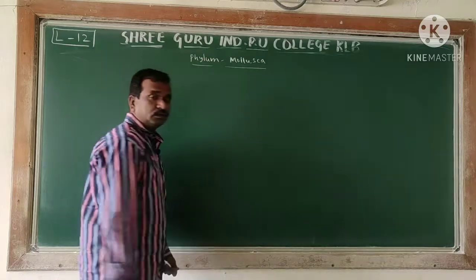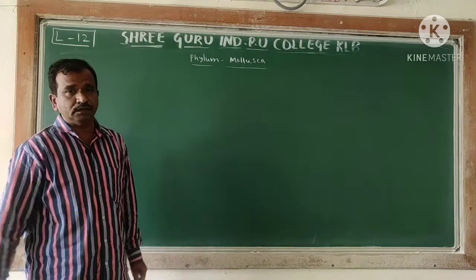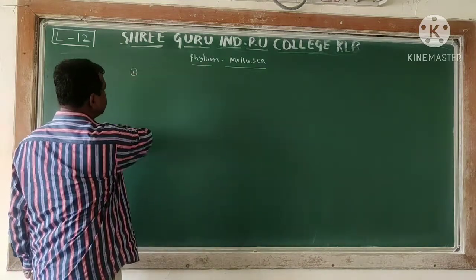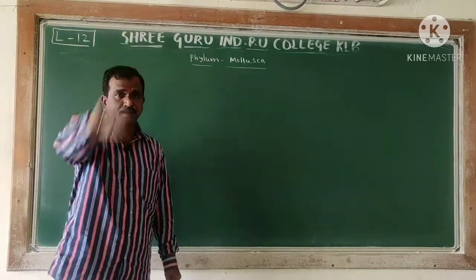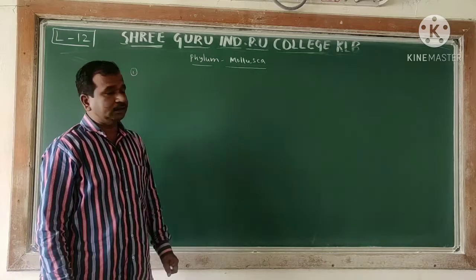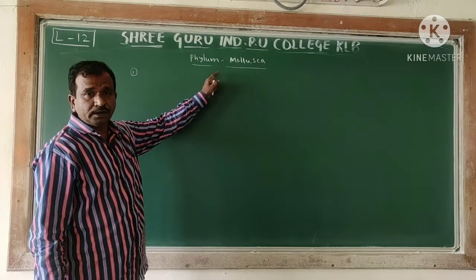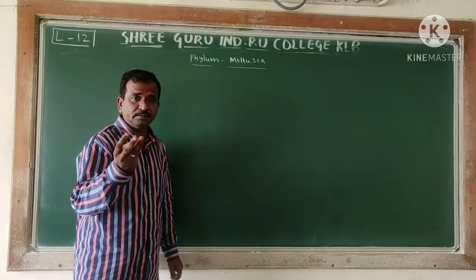Now, as far as the molluscan characters are considered, we are moving toward the higher animals. The first character we have to write is the phylum. Right from the Porifera we have been writing: Porifera are the pore-bearing animals.